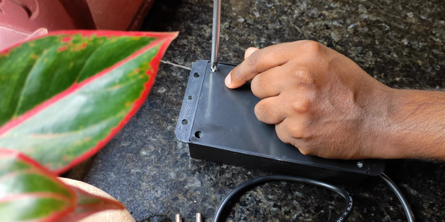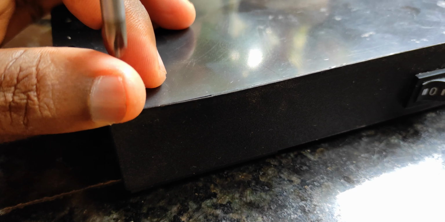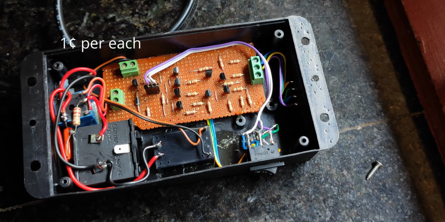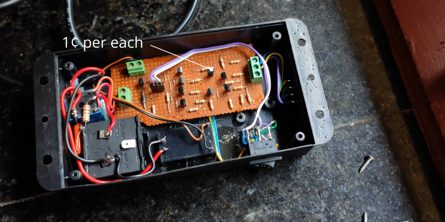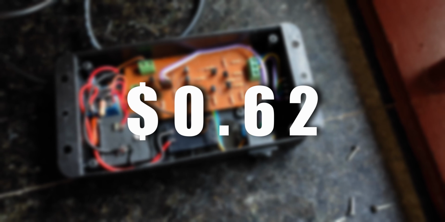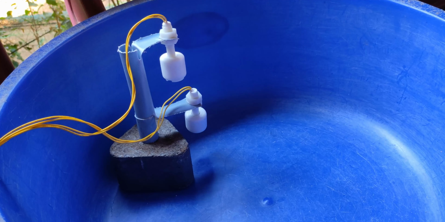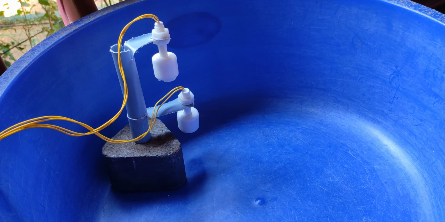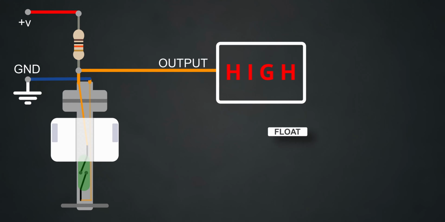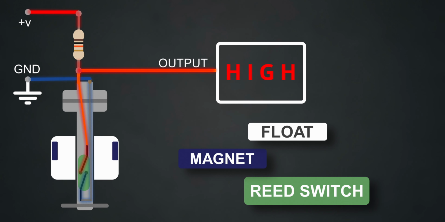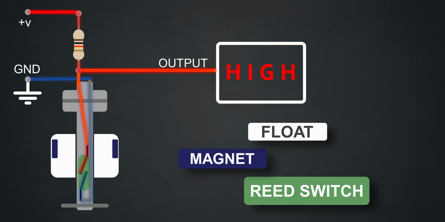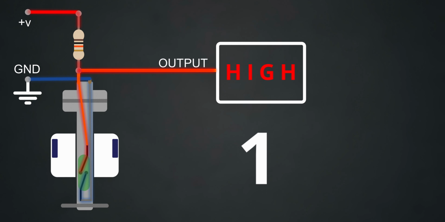And here it is. Inside this black box is a transistor logic circuit built out of 9 transistors, which cost about 1 cent each. The total cost of the circuit is around $0.62. Think about that. And the circuit is taking inputs from 2 float switches. I put one at the top and one at the bottom of the bowl to read the water level. Both are configured in active low mode, meaning if the float switch is on, the output goes low. When it's off, the output will be high. High is equal to 1, low is equal to 0.